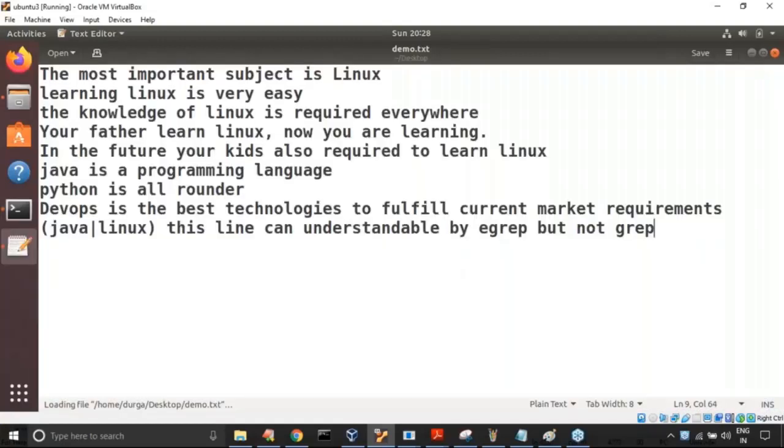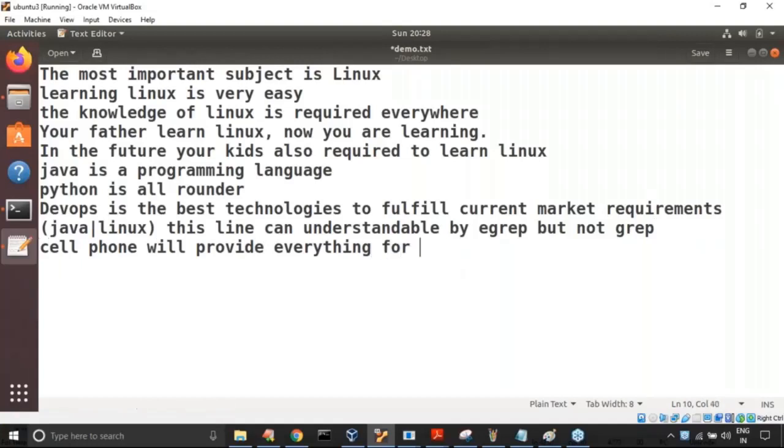Now, sir, cell phone will provide everything for you. Like I'm taking school bell, the school bell.